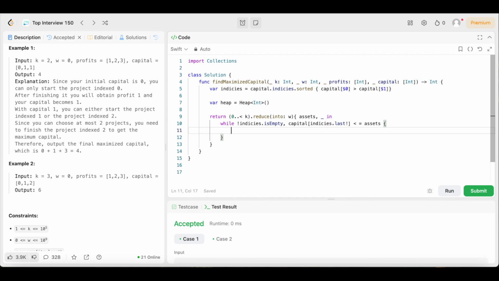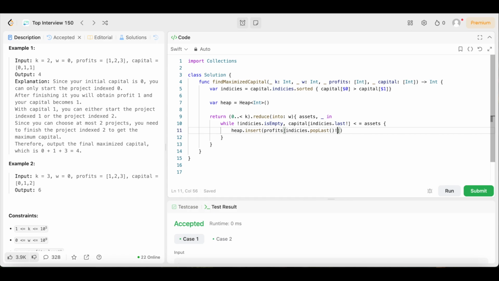Now we need to add the project's profit to the heap. So in order to do that, we're just gonna say heap dot insert, open up the parentheses, profits, square bracket, indices dot pop last, parentheses, exclamation point, just like that.